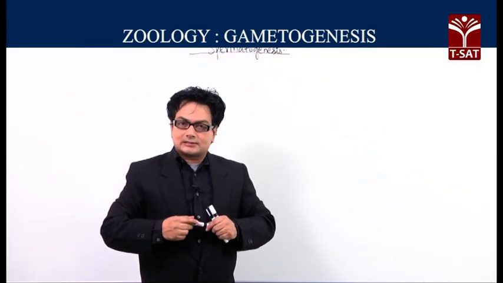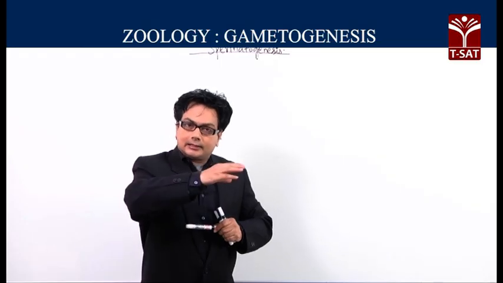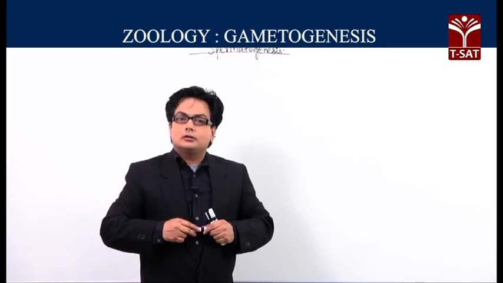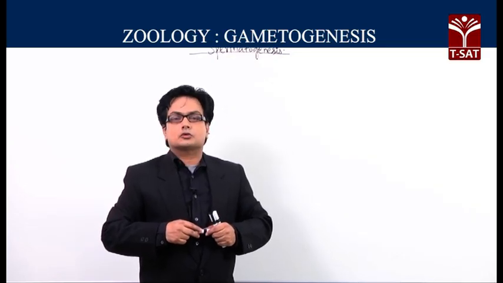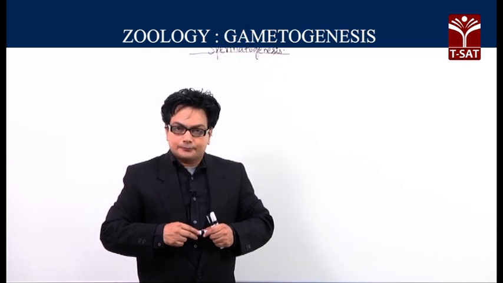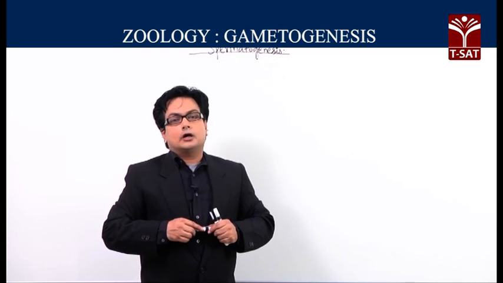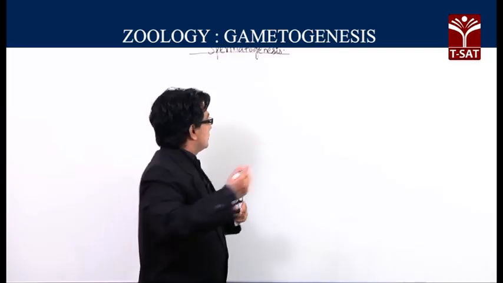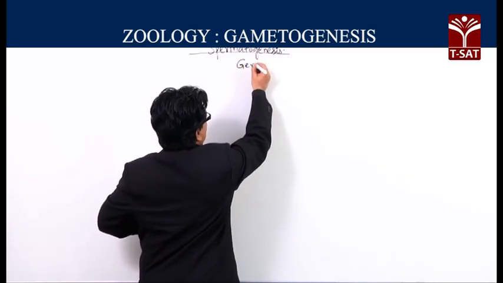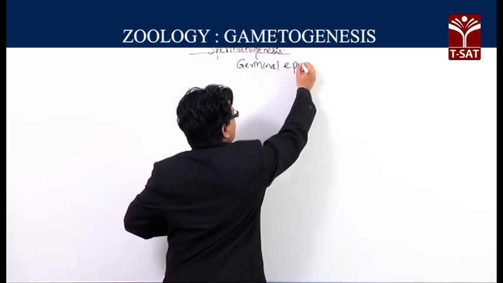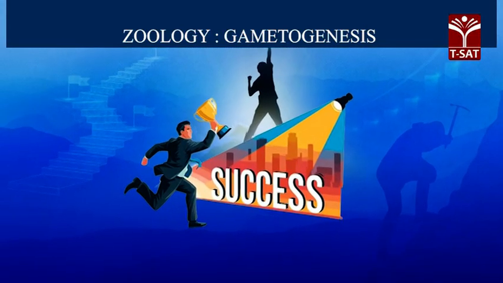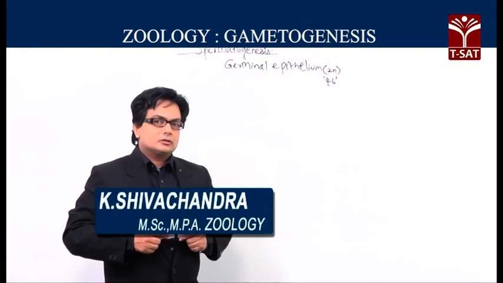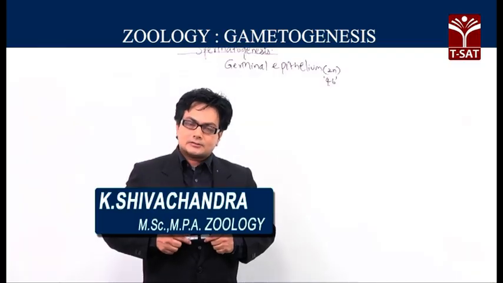We find a layer of epithelial cells called the germinal epithelial cells, which are involved in the process called spermatogenesis. Of course, the role of hormones is certainly to be understood here, which we will be dealing with after some time. So, I was talking about the germinal epithelium. The germinal epithelial cells are all basically diploid. So, the male gonad will be having a layer of cells which we call the germinal epithelial cells.